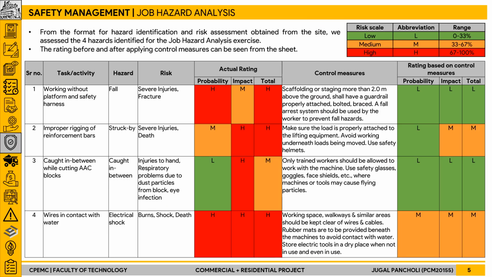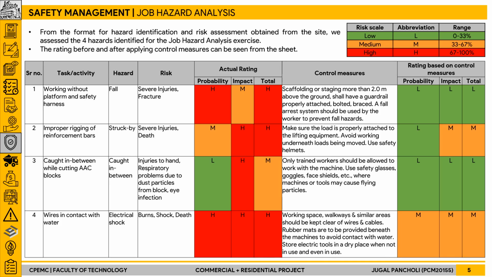Now talking about safety management, for which job hazard analysis was done. So for this particular exercise, a hazard identification and risk assessment sheet was prepared, in which the four different hazards which we observed were analyzed. Their hazard categories and the risk associated with that particular hazard were listed, and based on that, the probability of occurrence and the impact of that hazard on the project were rated.